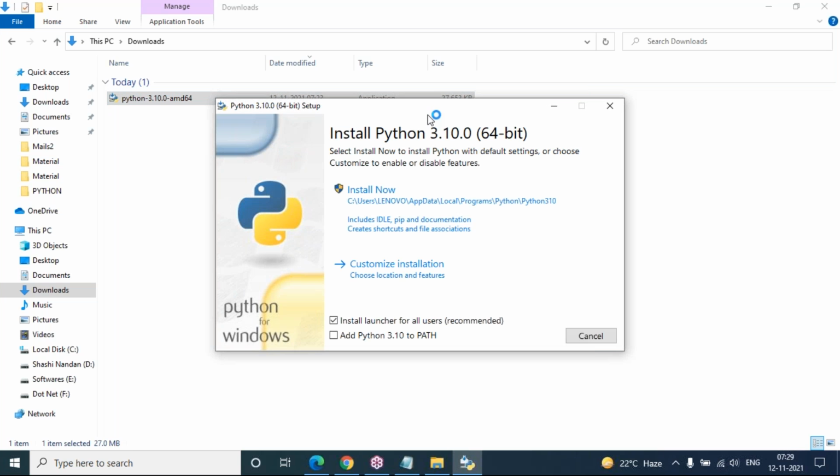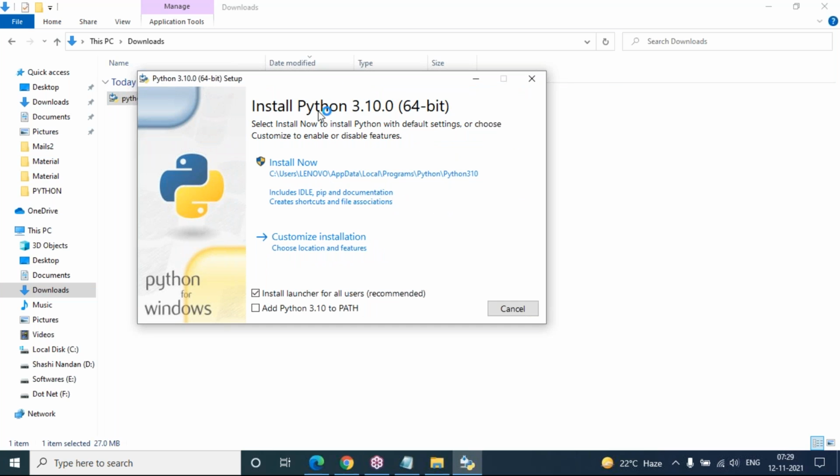Once you double-click, you will get this Install Python dialog box. But before clicking Install Now, I strongly recommend activating the checkbox Add Python 3.10 to PATH. If you add this, you will be able to set the path of the Python software to your operating system. So activate this checkbox, and after that click Install Now. It will ask you two or three times to click next; just install it. That's it, don't do anything.